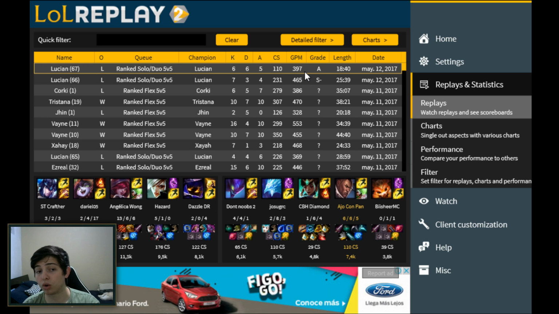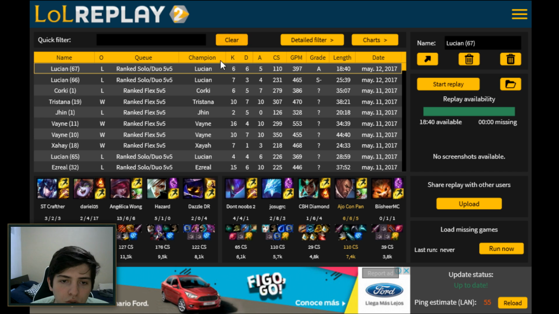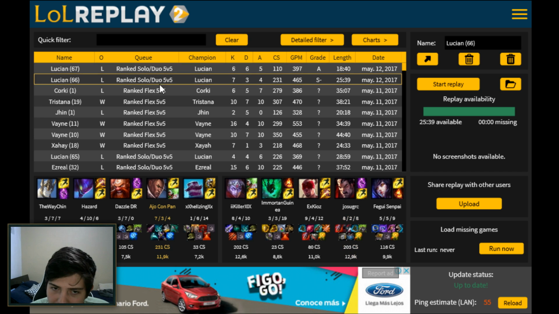In order to actually record the matches with LoL Replay, it's not like with OPGG where you get all of the data regardless of whether you have the page open or not. So whenever I play League of Legends, I make sure that LoL Replay is also open so it can record the different matches that I play. So here, if I wanted to watch any of these matches, all I have to do is hit this start replay button right here, and bam, that's it. I would watch the match from start to finish, and it's usually what content creators also use to put on replays as backdrop for videos, for example.